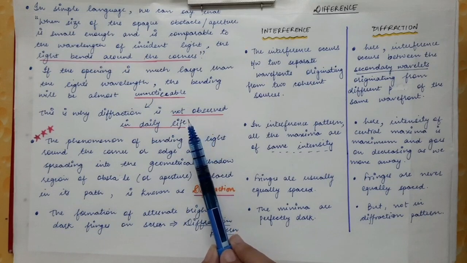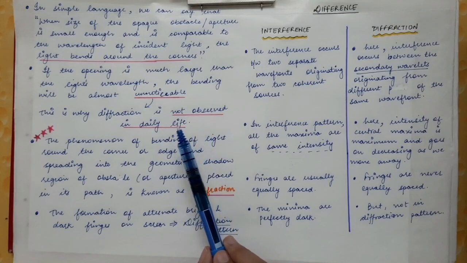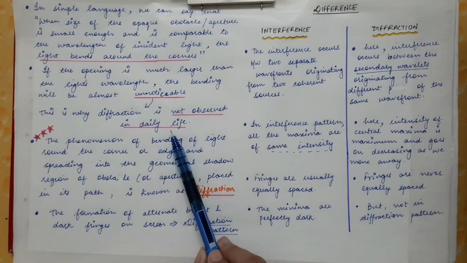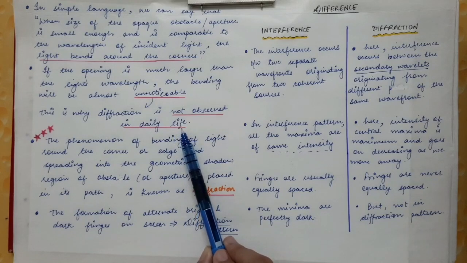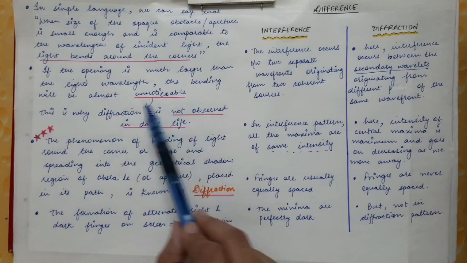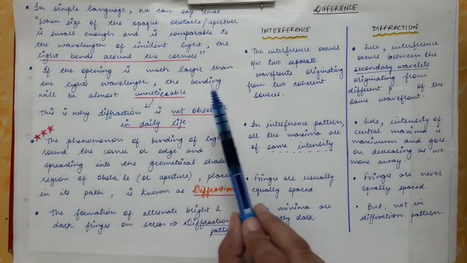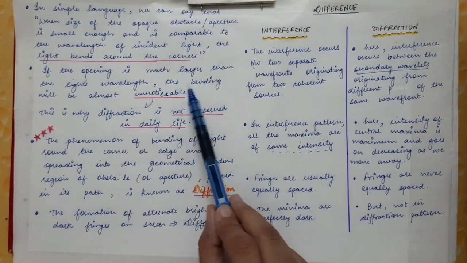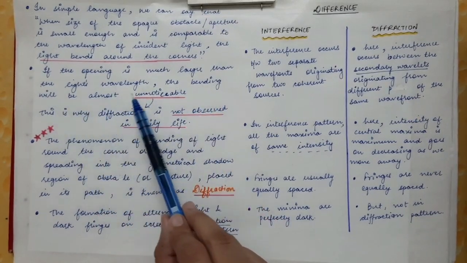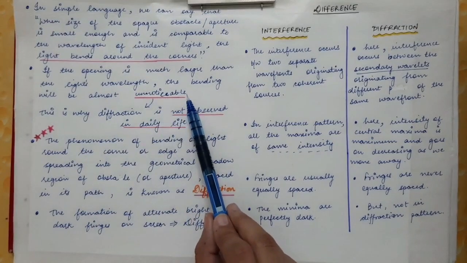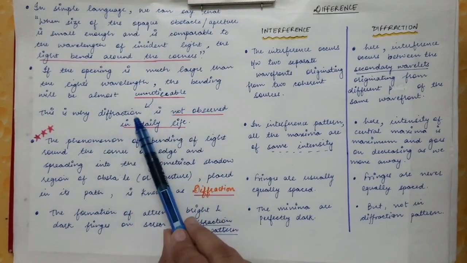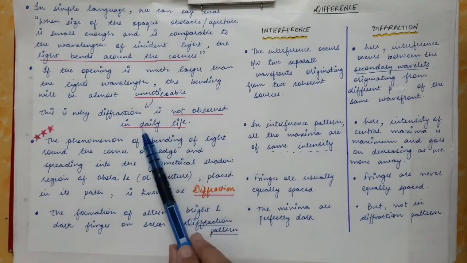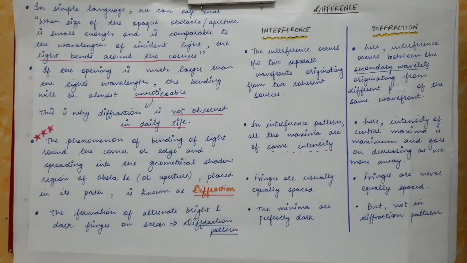So you can say the size of those apertures or obstacles in daily life is much greater than the wavelength of the visible light. Therefore the bending of the light is almost unnoticeable, and this is the only reason why diffraction is not observed in daily life.